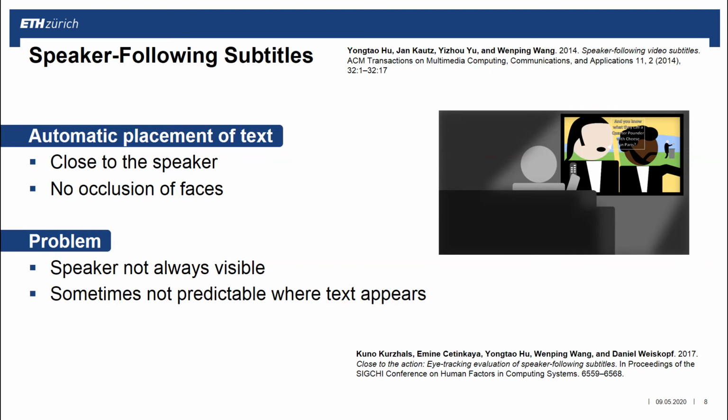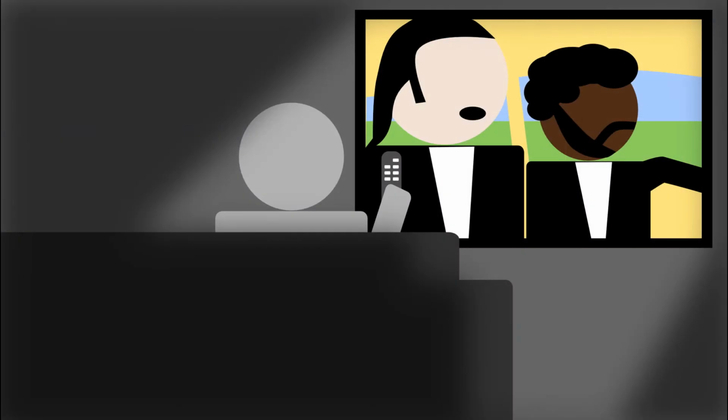However, in some cases it is hard to predict the text placement of the algorithm. But the main problem with this approach is that it only works with scenes that have visible speakers. Many videos feature off-screen narrations for which this algorithm cannot be applied. In this work, we present an approach that can be applied to all types of videos with captions and that adapts to your individual viewing behavior.